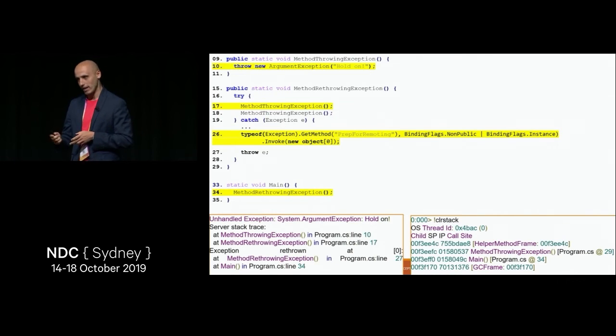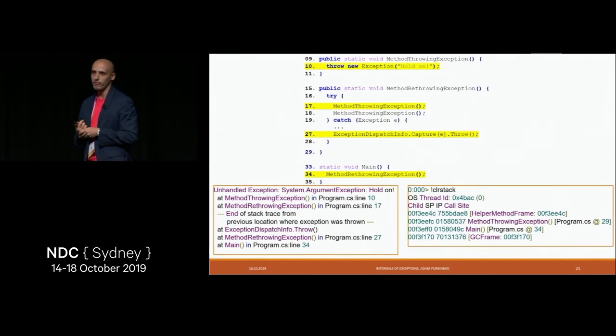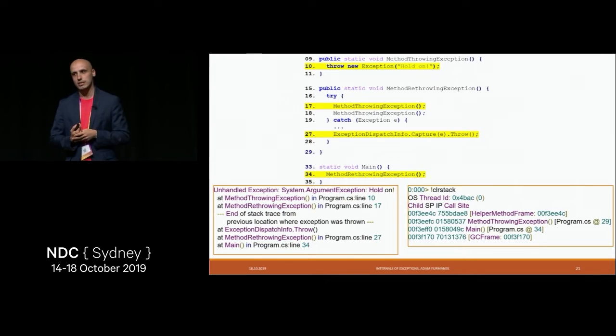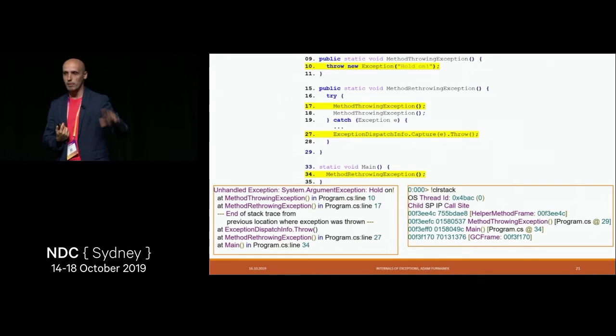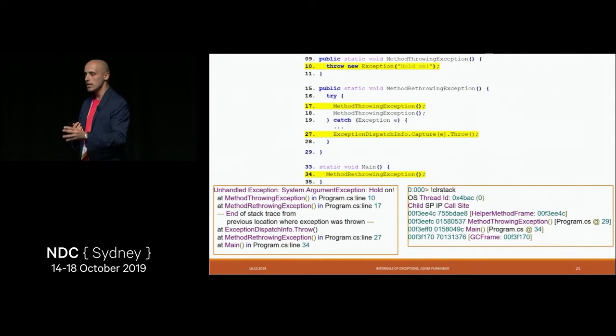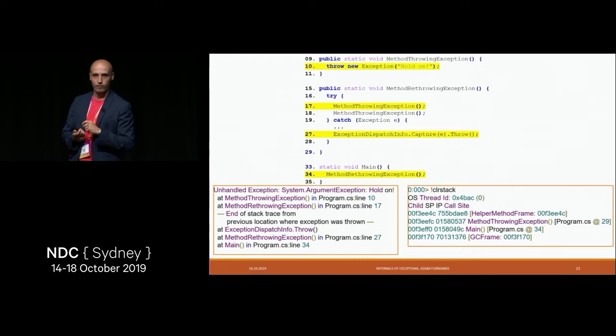But there is a good way to do it. And this way was introduced with .NET 4.5 and C# 5 when async was introduced, because in that case we had a lot of use cases when we had an exception in some different context, probably on a different thread, executing somewhere else. So we had to capture this exception and rethrow it while preserving the stack and everything else. So what was introduced was ExceptionDispatchInfo, Capture and Throw. So we capture the exception and we restore the data. Starting with .NET 4.5, this is probably the best way to rethrow exceptions. Just capture them and rethrow them like this.